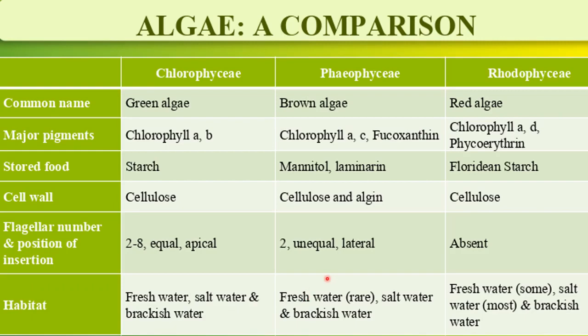Then Phaeophyceae, those are brown algae, are found in fresh water rarely. Mostly these are present in salt water, means in oceans or seas, or in the brackish water. And Rhodophyceae, there are also very few which are found in fresh water. Mostly these are also found in sea and ocean. So these are found in marine water or in brackish water.